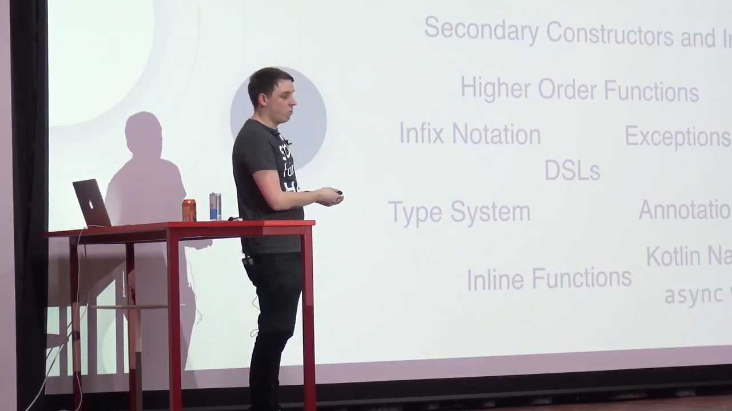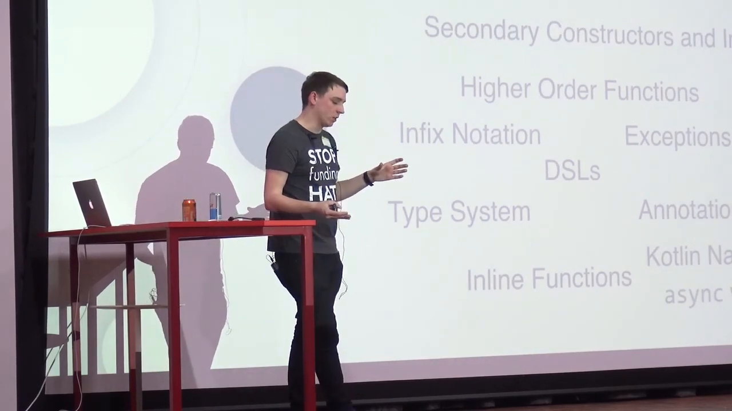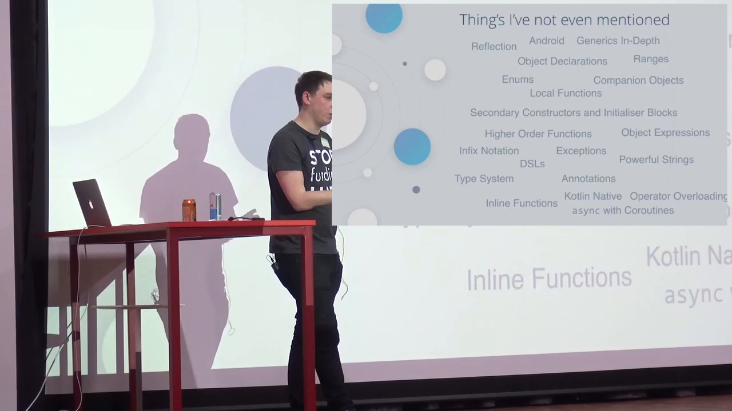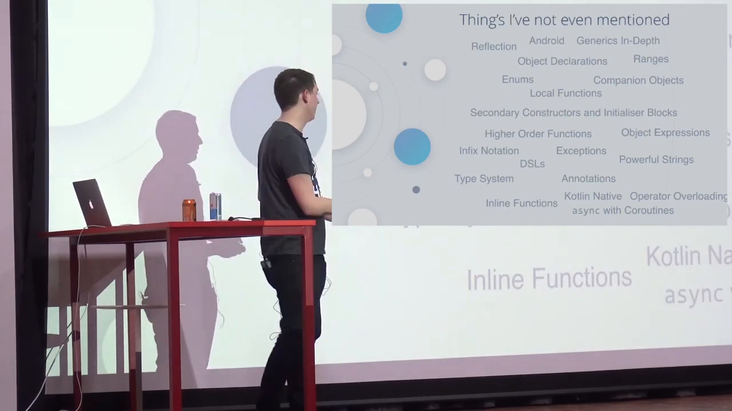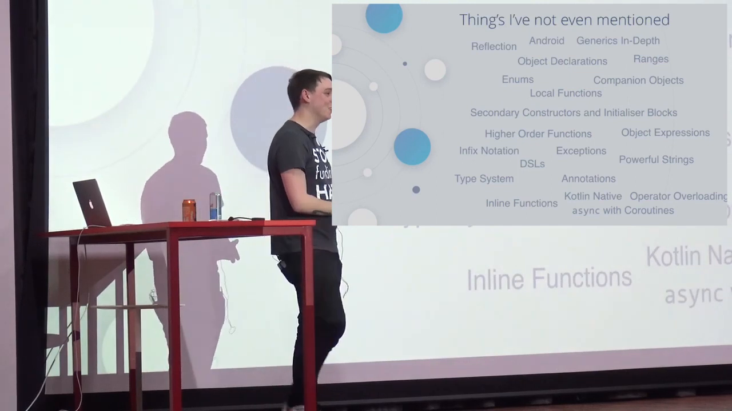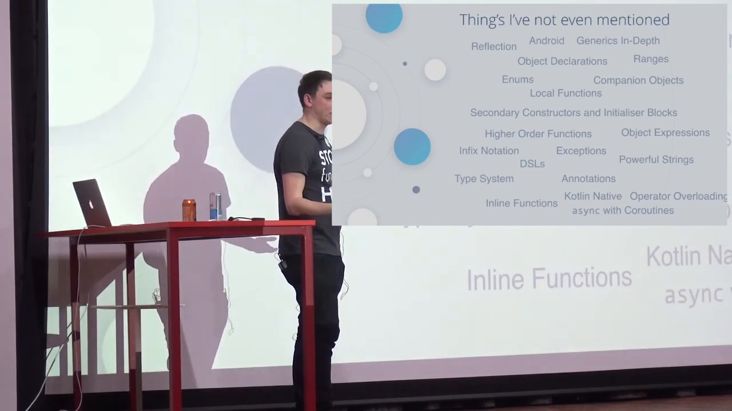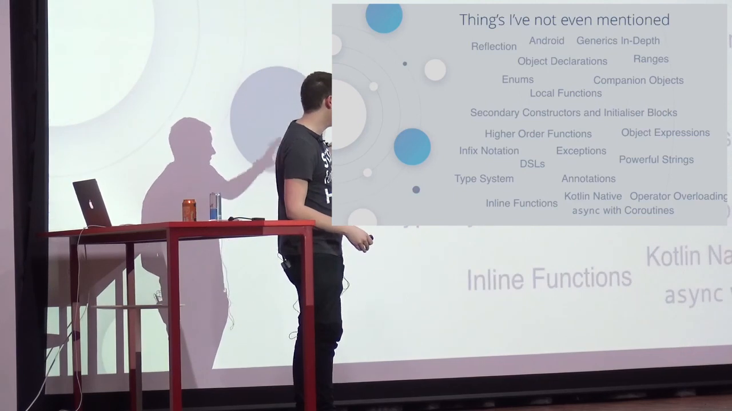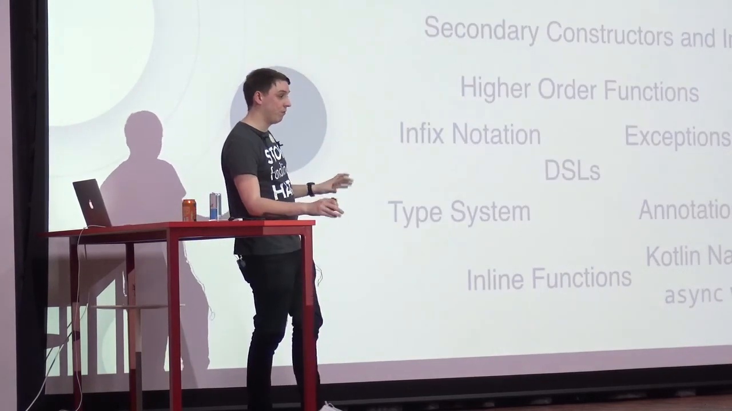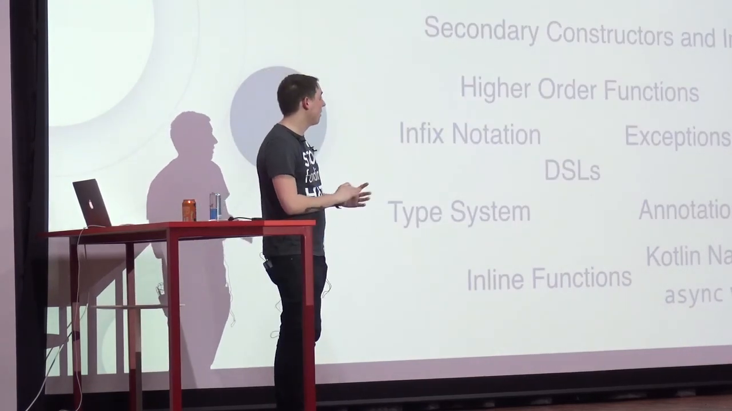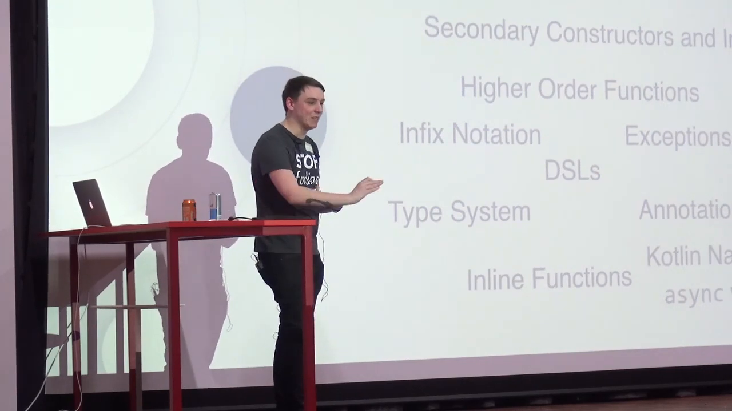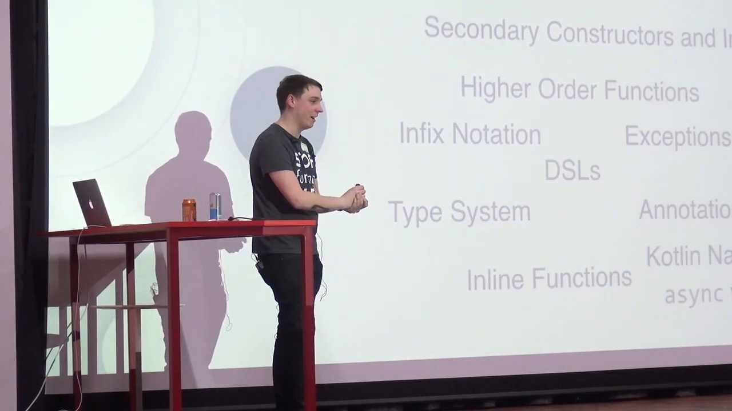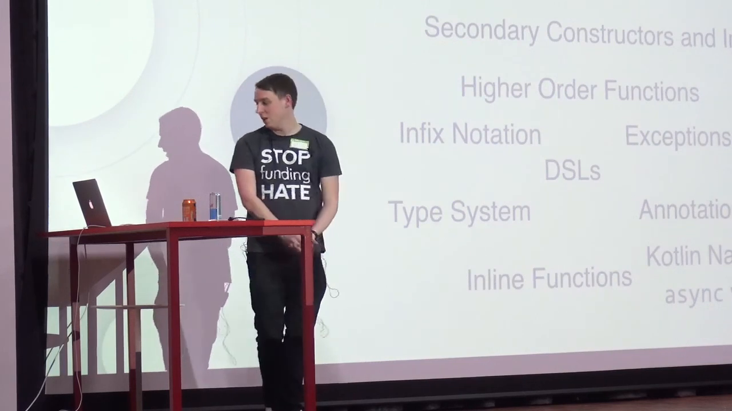Infix notations are a really cool way of doing it. So functions that take one parameter, you don't need to put brackets around, so it kind of reads like a nice DSL, which leads me on to DSLs. Not mentioned those either. The way it handles strings, really powerful. The type system itself is insanely powerful. Companion objects are great. Ranges, loops, I've not mentioned any of this stuff. There's so much to Kotlin, and it's really, really easy to pick up.